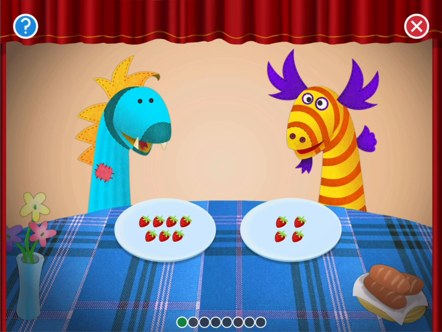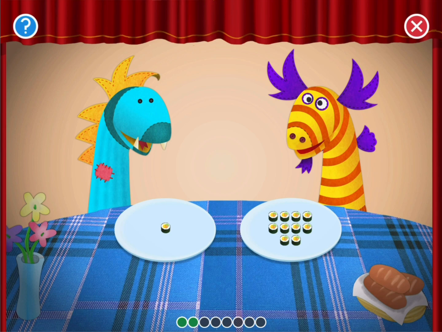The dragon puppets want the plate of strawberries with more. Tap the plate with more. Oops! That plate has less than the other one. Keep trying. The dragon puppets want the plate of strawberries with more. Tap the plate with more. Try this. That plate has more than the other one.